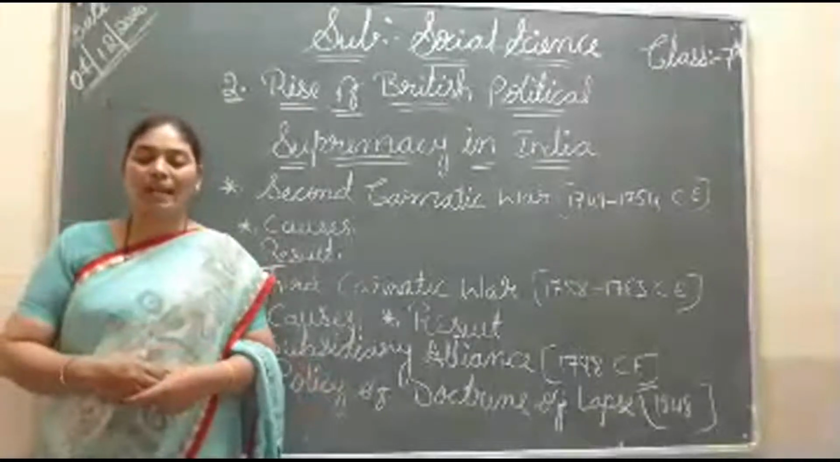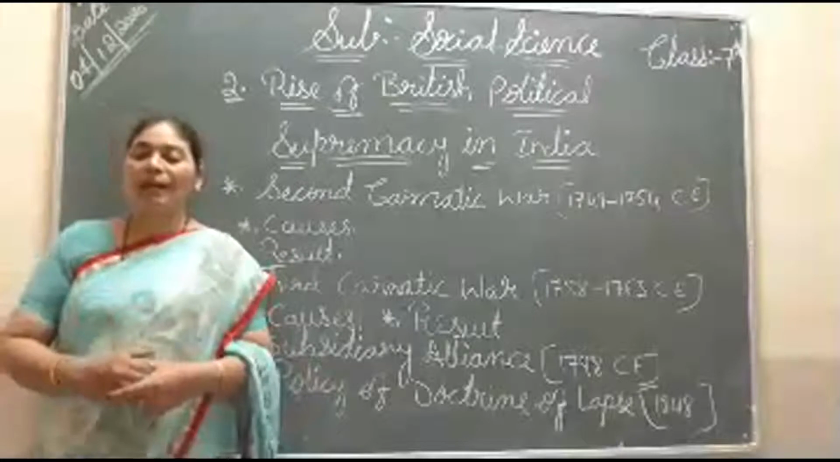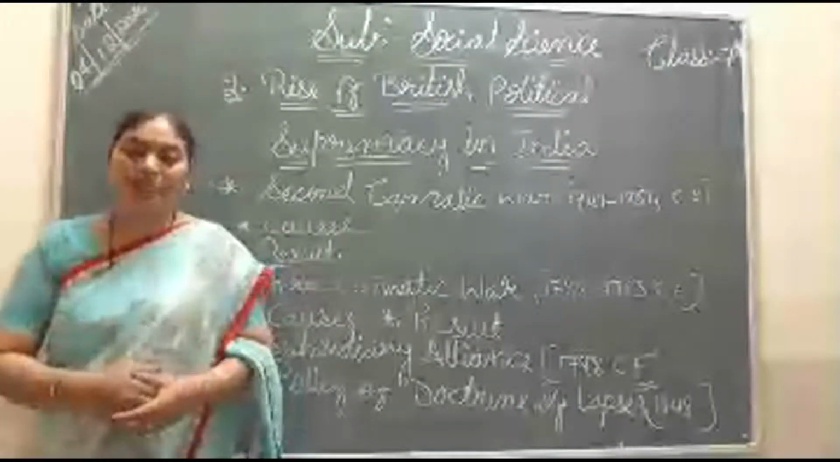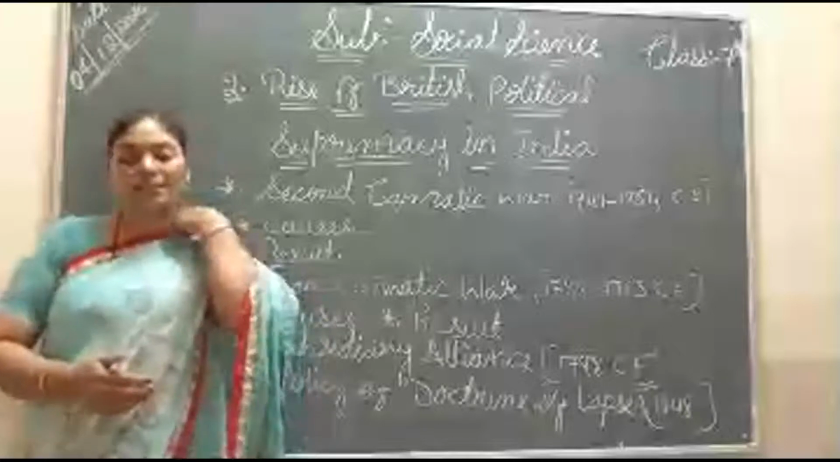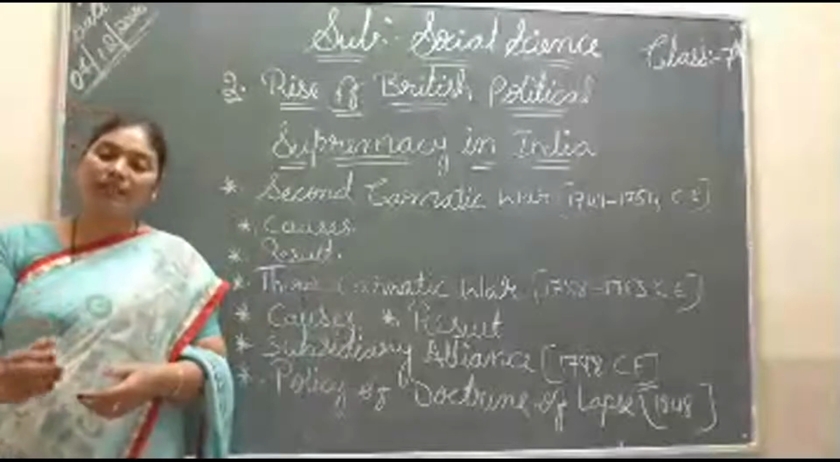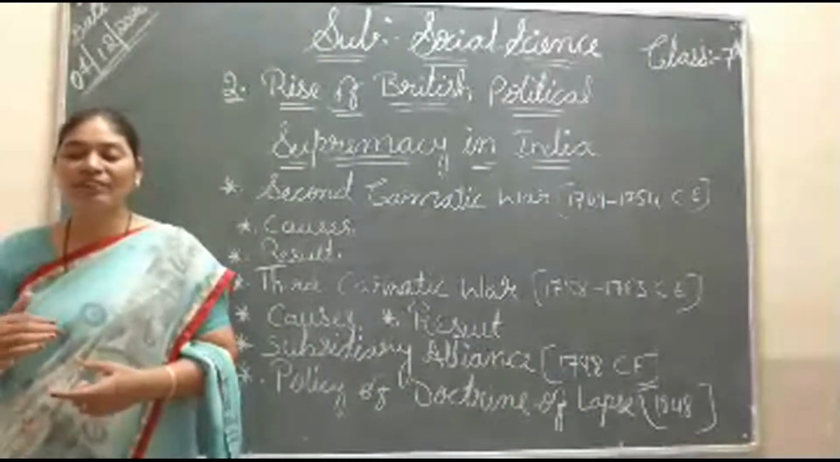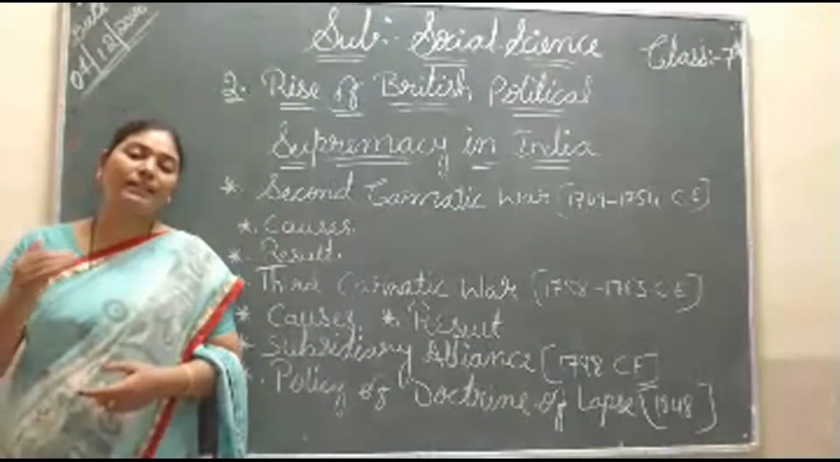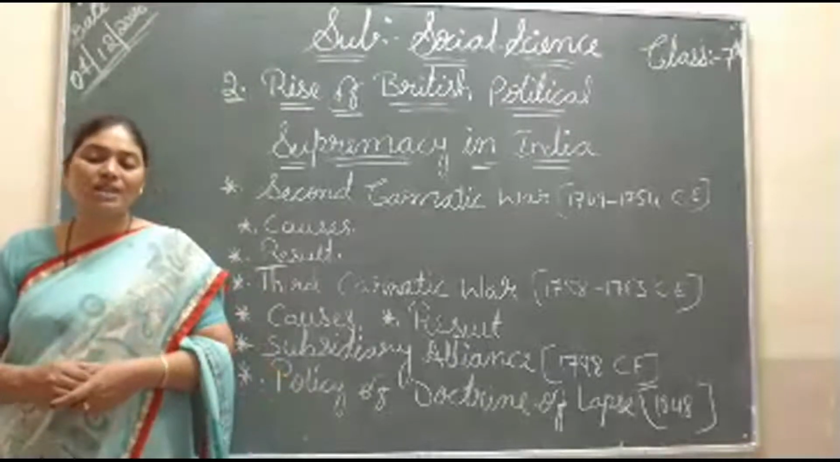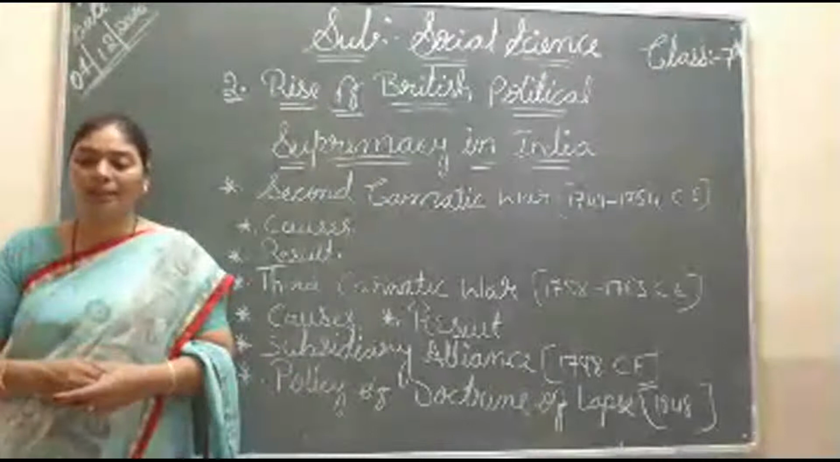Then Chand Sahib in Arcot and Muzaffar Jang in Hyderabad become the Nawabs. With the help of the British, these people killed the Nawabs, and then Chand Sahib became the Nawab of Arcot and Muzaffar Jang became the Nawab of Hyderabad.